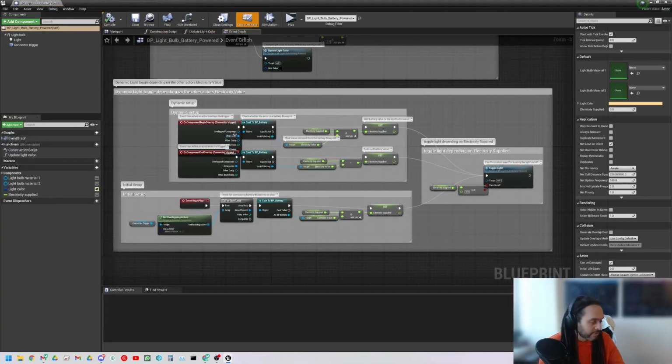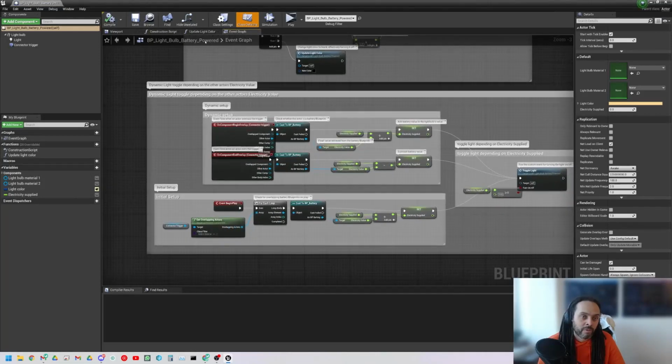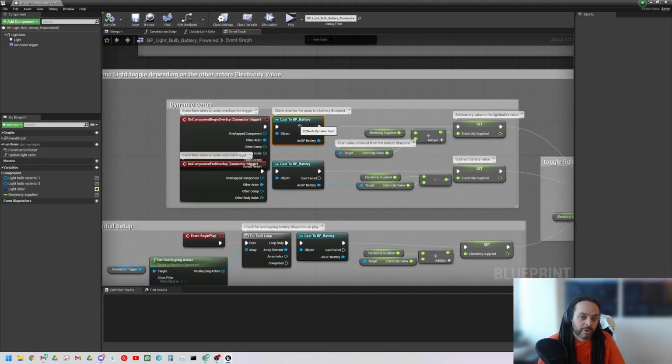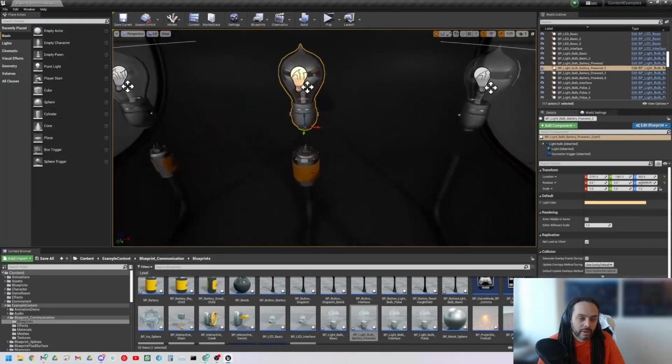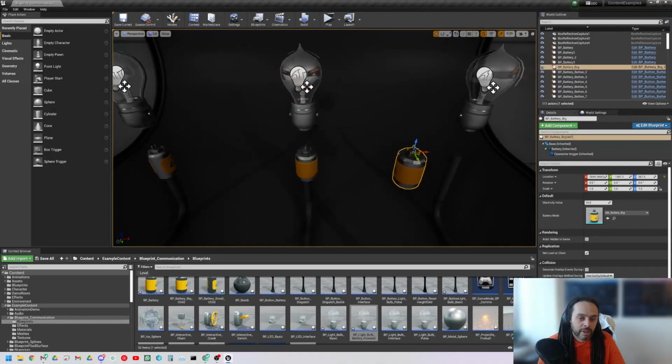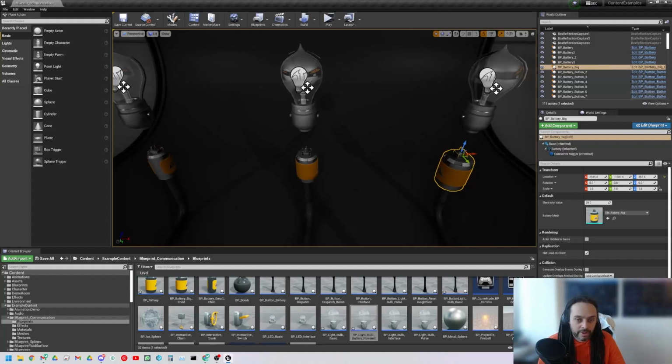Okay, let's have a look and see which of you is right. So here we're looking at the light now. We've got the cast to blueprint battery. So whatever comes through, if it's a blueprint battery, it will function. Okay, interesting. So why does the large battery and the regular battery both activate this light? Because they're both connected batteries. Yes, because they are both batteries. Remember the inheritance before? They are both batteries. So these small batteries are still classed as batteries. They are individual types of batteries, but they're also batteries.